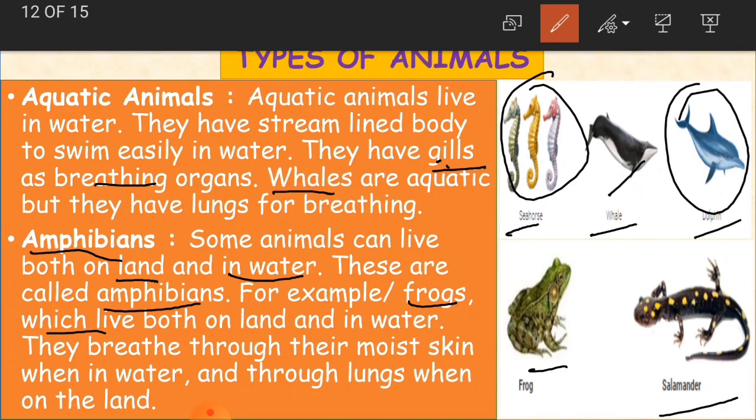They breathe through their moist skin when in water and through lungs when on land. Moist means wet. Their skin is wet, so when they are in water they breathe through their skin, and when they are on land, they breathe through lungs. So these animals which live on land and water are known as amphibians.